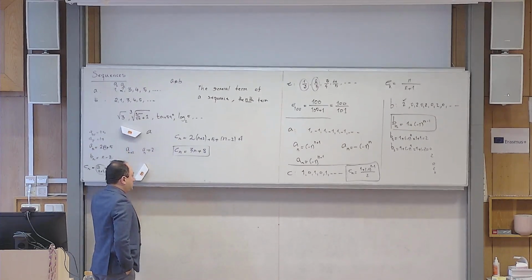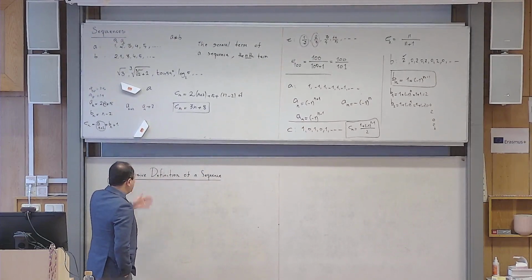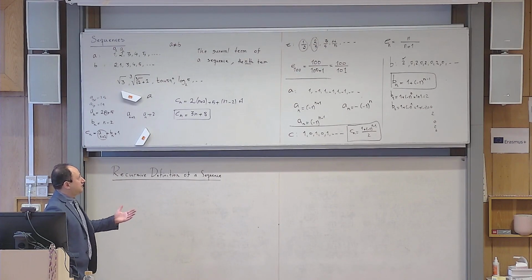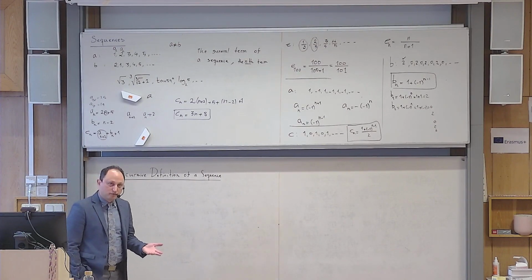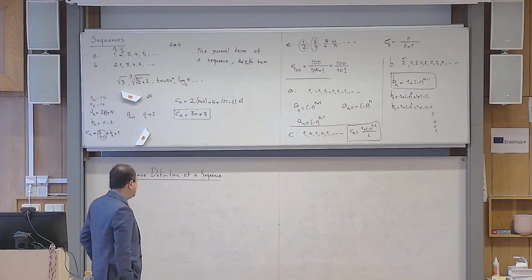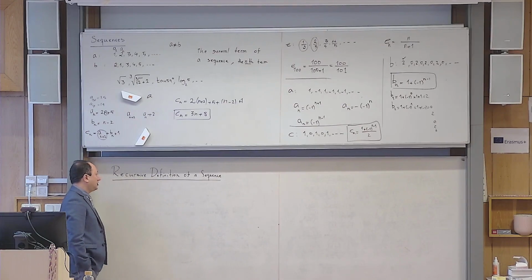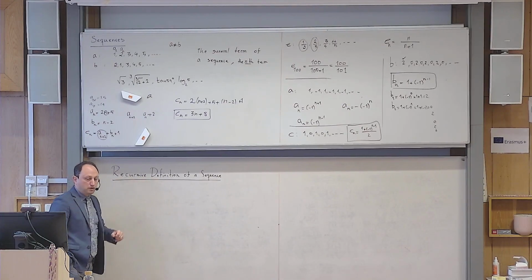Now let us go to this topic: recursive definition of a sequence. Sometimes the most that we can have about a sequence is its general formula, but sometimes life is not that easy. We cannot have the general formula, but we can define it recursively. What do I mean by that?